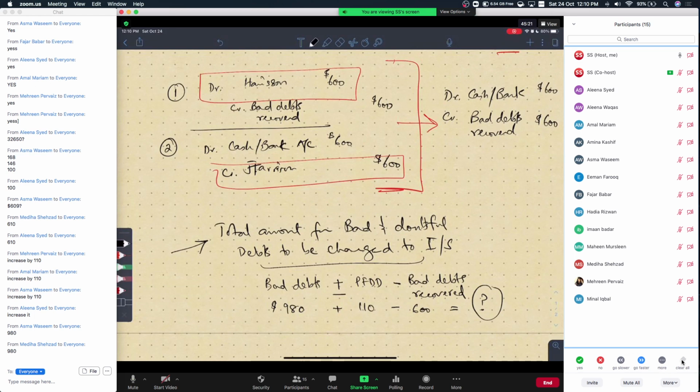You have the option to show it in the income statement as one value, or alternatively you can show them separately. Bad debts 980 show separately as an expense, provision for doubtful debts 110 separately as an expense, and bad debts recovered as a separate income. So you have both options. You can merge them into one value in the income statement, or take them as three separate values and show them individually. Do we understand? Yes or no?